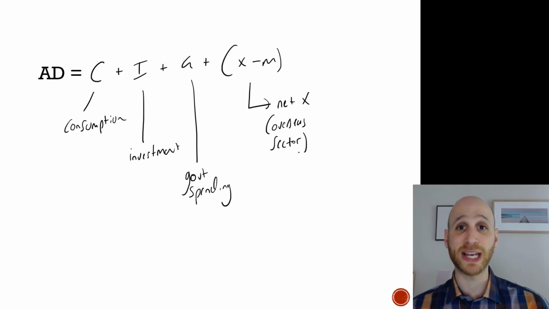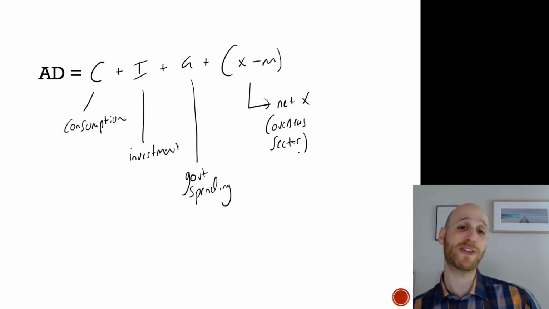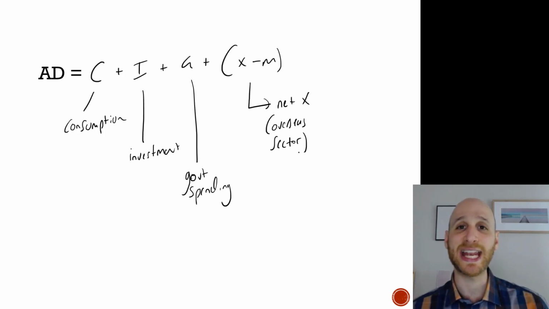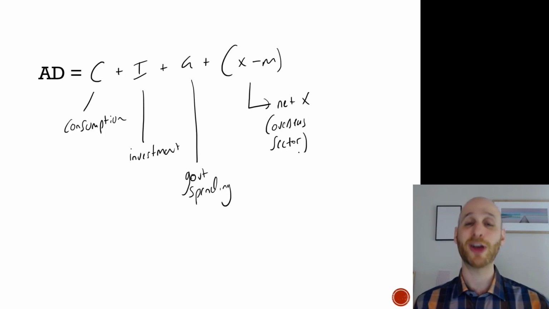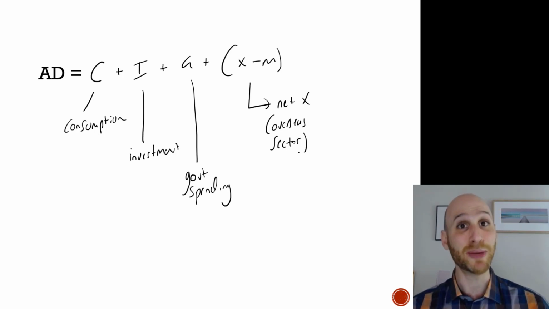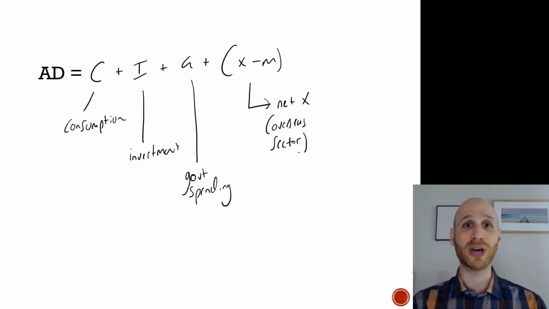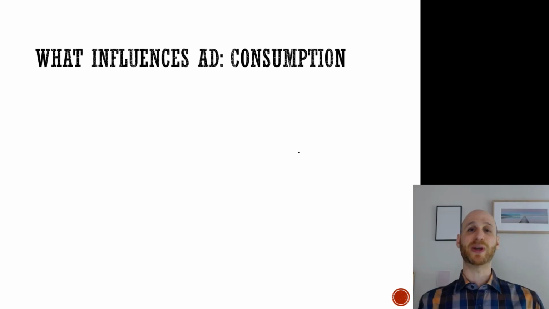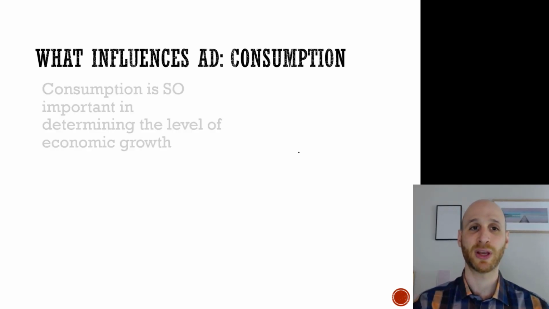So, aggregate demand consists of consumption, investment, government spending, and net exports. That's the activities of the overseas sector. It's kind of like all the money that's spent on exports minus all the money that's spent on imports, hence net exports. What we're going to do is explore each of these components in turn. So let's start with consumption.